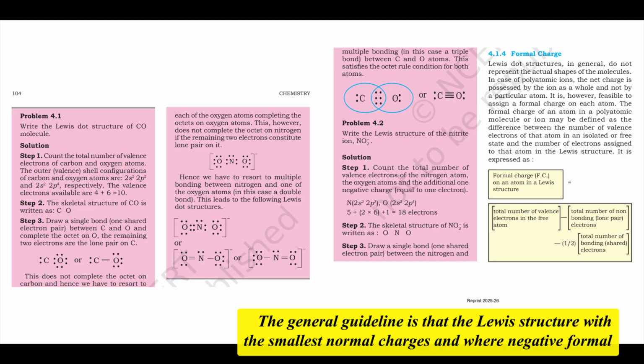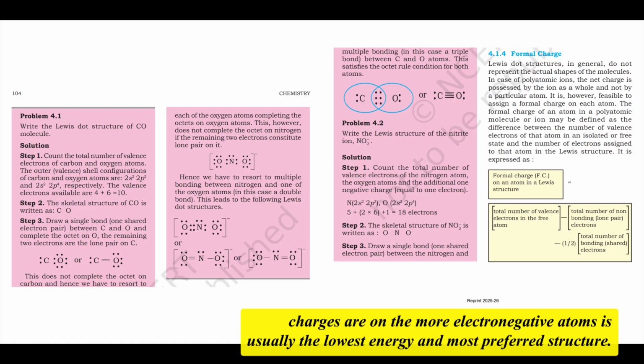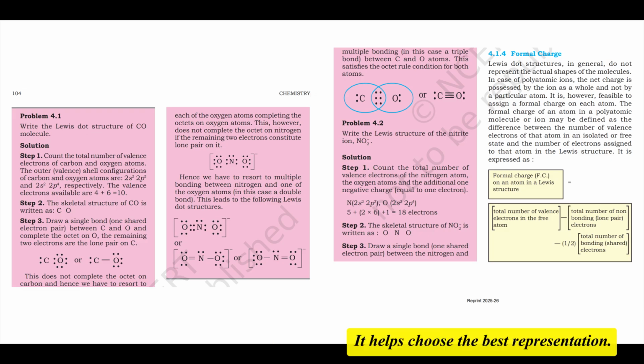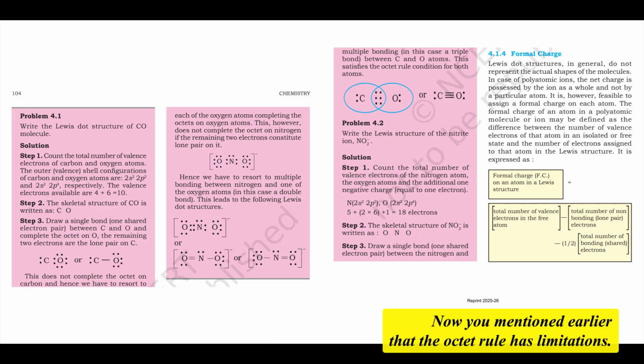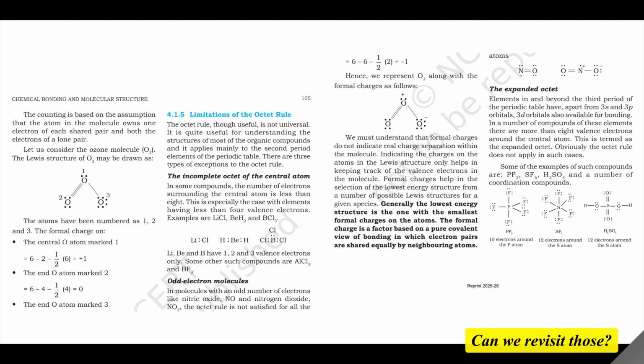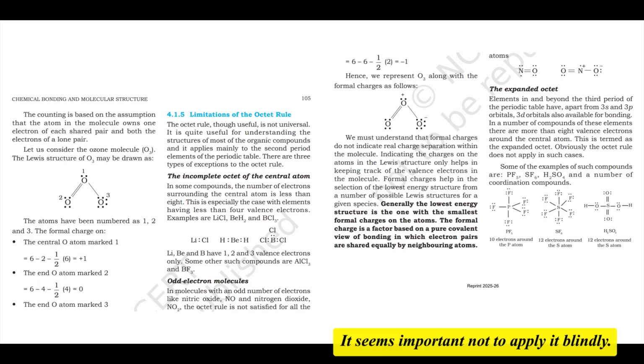The general guideline is that the Lewis structure with the smallest formal charges, and where negative formal charges are on the more electronegative atoms, is usually the lowest energy and most preferred structure. That makes sense. It helps choose the best representation. Now, you mentioned earlier that the octet rule has limitations. Can we revisit those? It seems important not to apply it blindly.